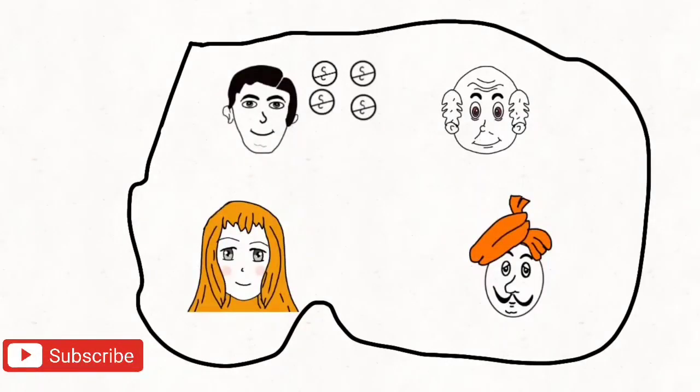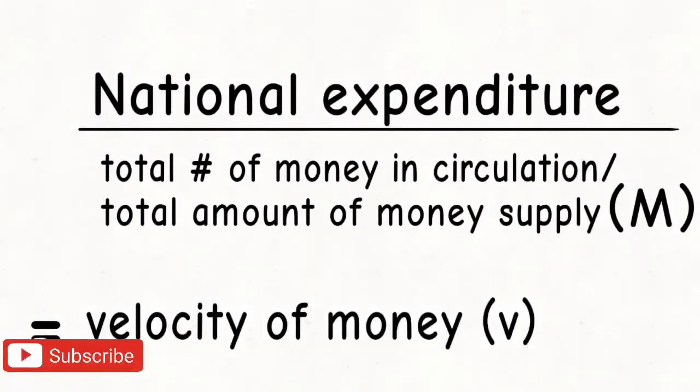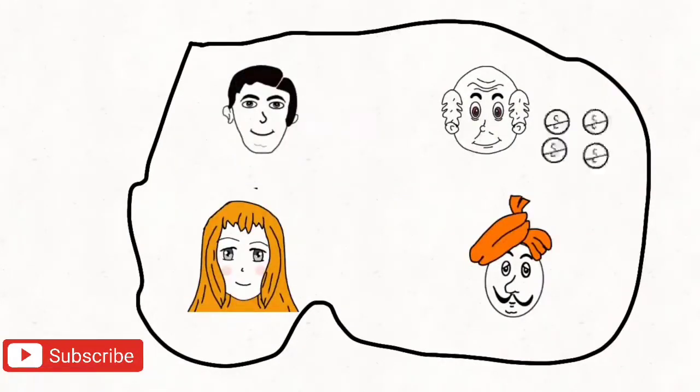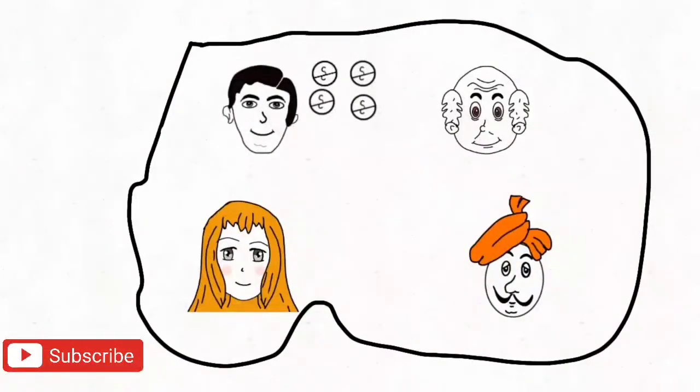Now, if you look from the buyer's point of view, they spend money on goods and services with the amount of money they have got. So, the national expenditure during a year with respect to the total amount of money in circulation in an economy during a year is the transaction velocity of money. That is the number of hands changed by money during a year. In our case, our 410 is first transferred from person A to B, then B to C, then C to D, then again D to A. So hand change by 410 is 4, that is, the velocity of money is 4.